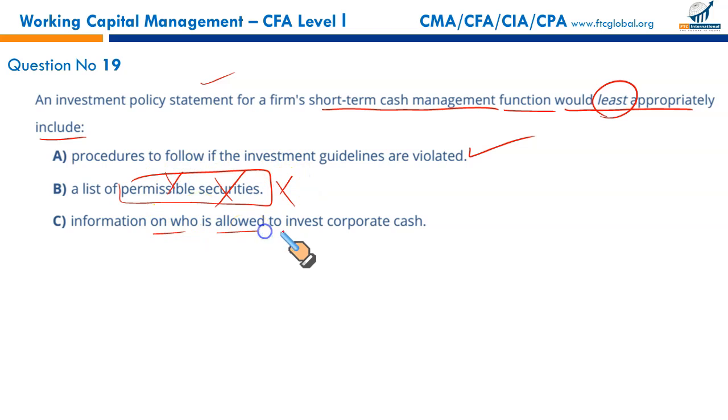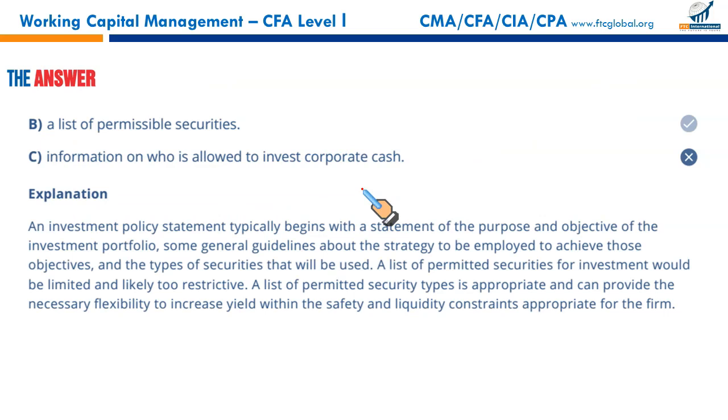C. Information on who is allowed to invest corporate cash. Who is the one who will make the investment decision? Is it the CFO or someone designated by him, or is it the treasurer, or is it the chief investment officer? Who is specifically responsible for investing? This must be included, but a list of permissible securities is binding or restricting the investment manager, and he will lose the leverage he needs to generate returns. So B is inappropriate. B is not what we should expect in an investment policy statement.